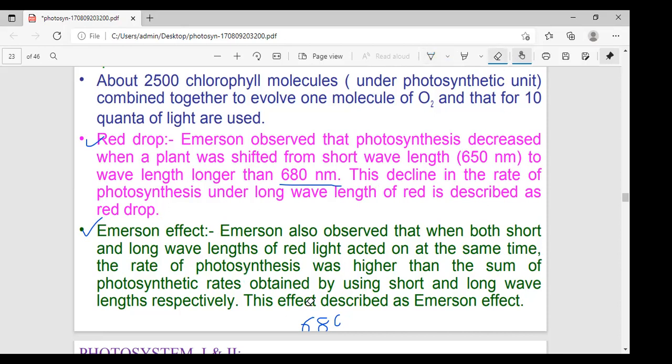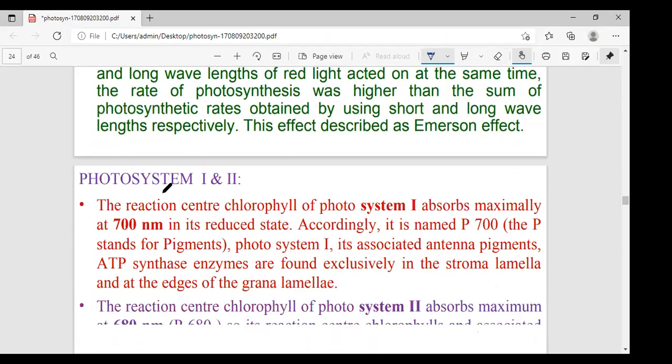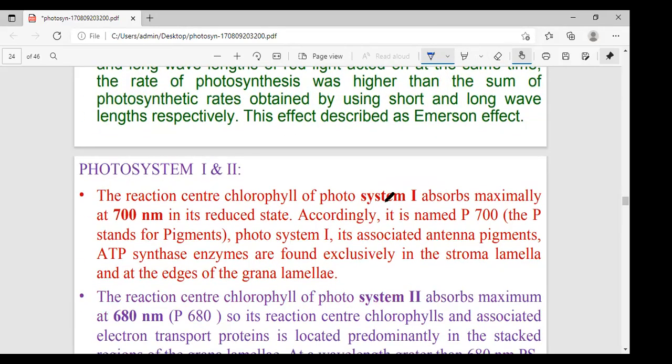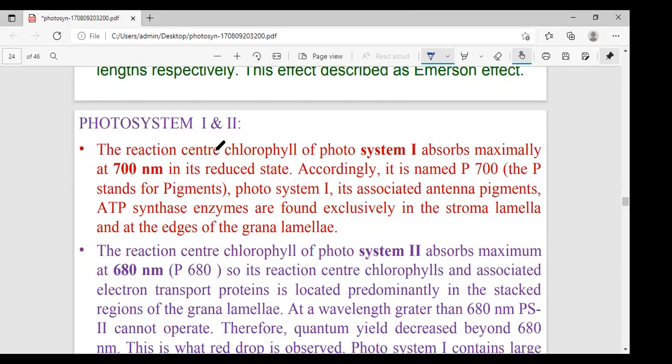The significance of this experiment is that it led to the discovery of two photochemical reactions occurring in the chloroplast, involving separate photosystems: PS1 and PS2.